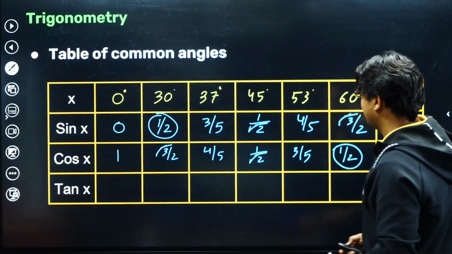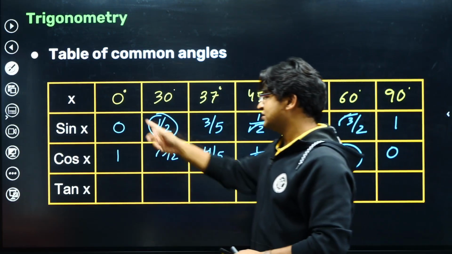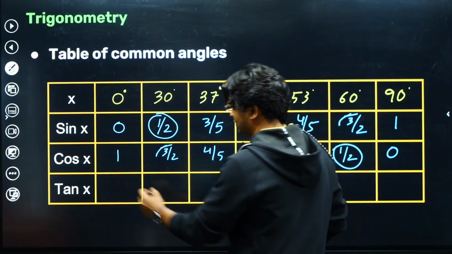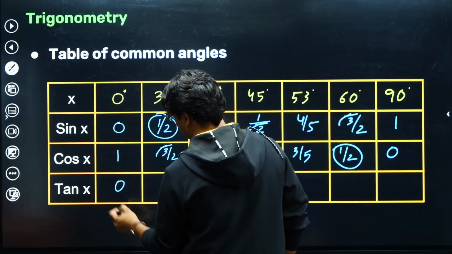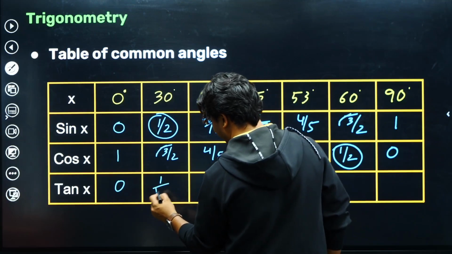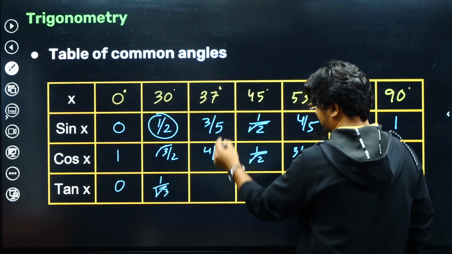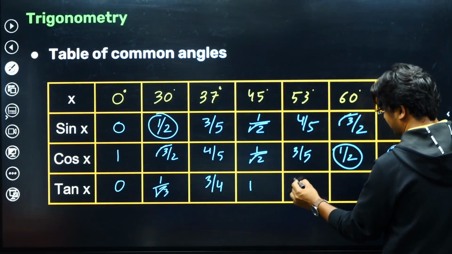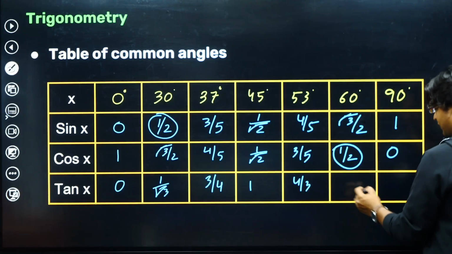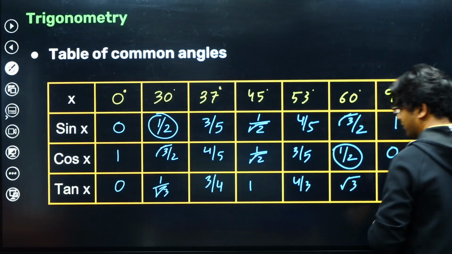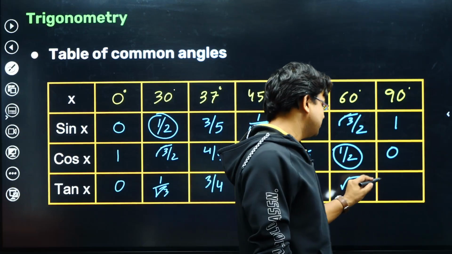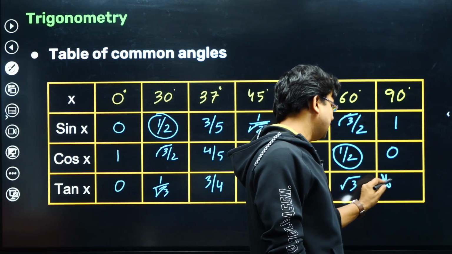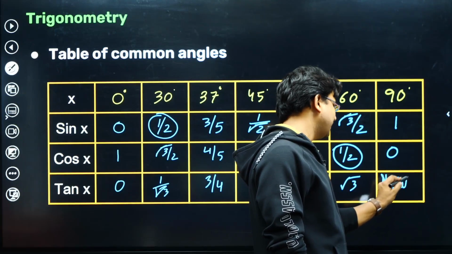Okay, and now to find tan x, you can just keep on taking the ratio. So tan x would be 0 by 1, that is 0. The ratio here will become 1 upon root 3. The ratio here will become 3 by 4. Here it will become 1. Here it will become 4 by 3. Here it will become root 3. And here it will become not defined, because 1 upon 0 is what we are going to get. So you can either write not defined or you can write infinite.